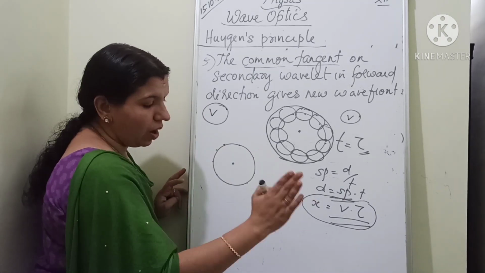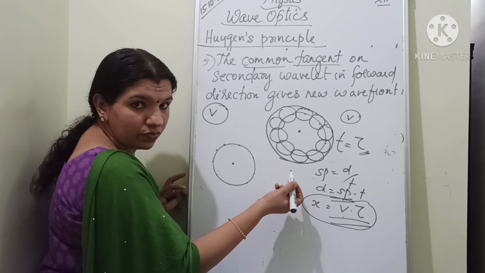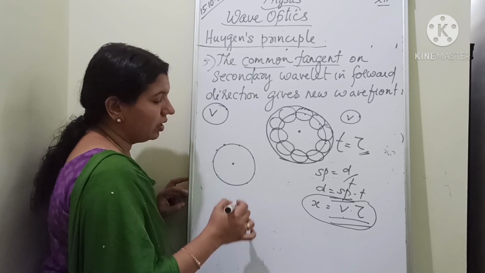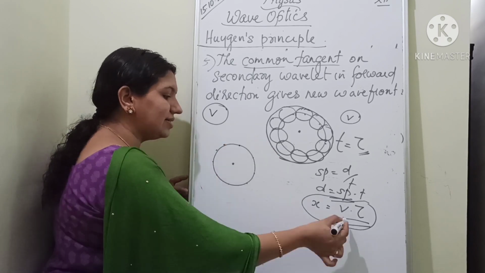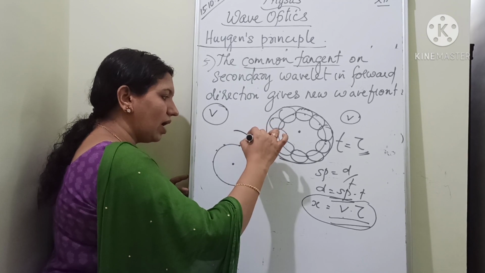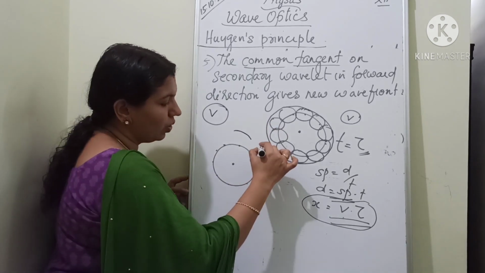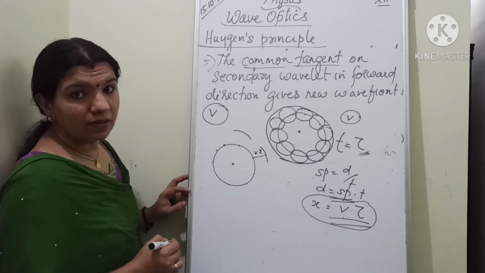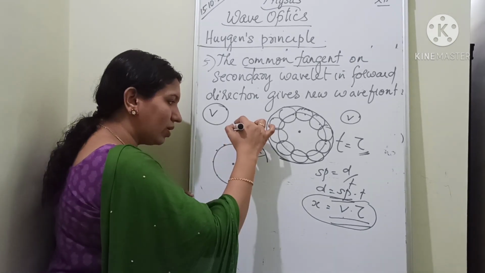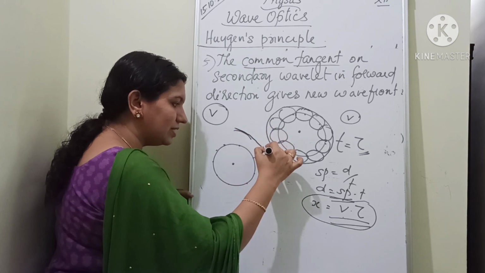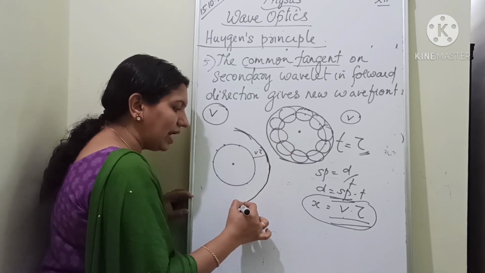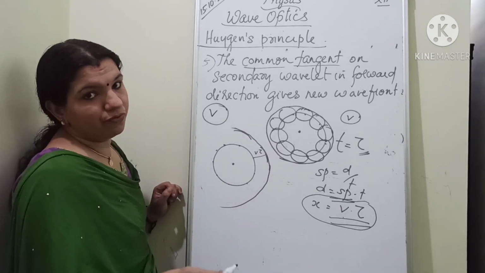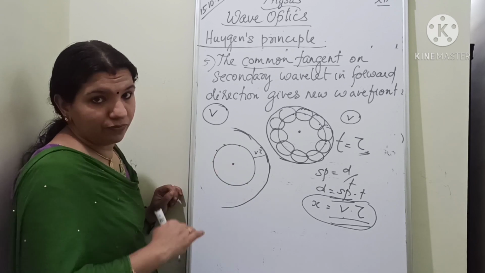Because speed is same as that of the wave and the time we took is the same. So at each point I can place a distance of v tau and just draw an arc. I can draw an arc at each point with a distance of v tau. Clear? And if I am drawing a tangent for these arcs, or taking an envelope for these arcs, I will get the secondary wavefront or the second wavefront or the new wavefront.